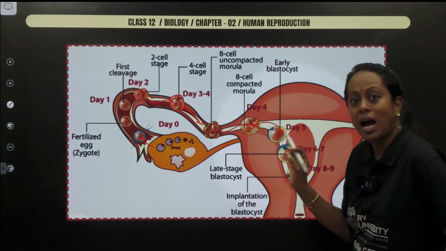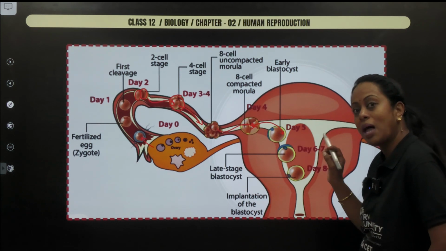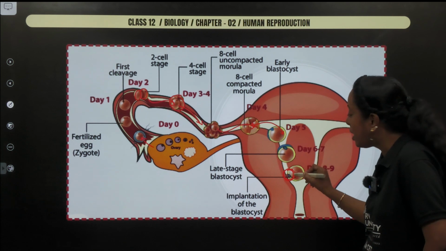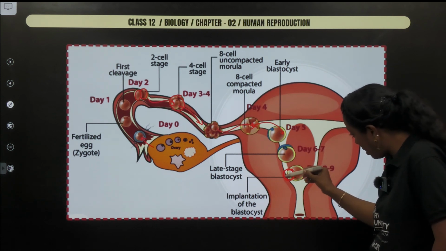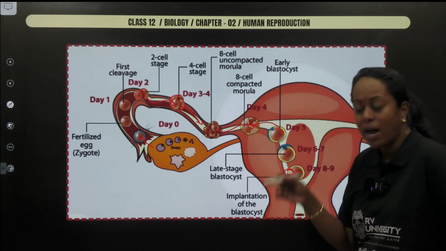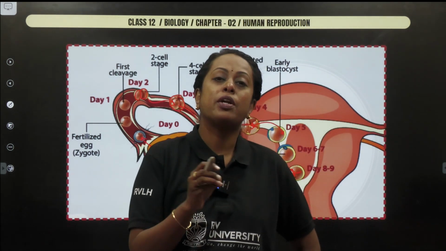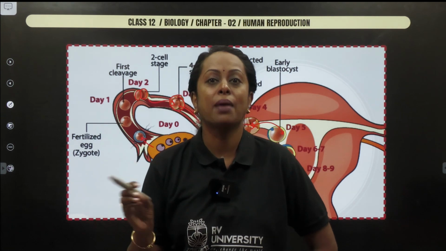Please observe the diagram. Now the stage is called blastocyst and you can clearly see the inner cell mass. This inner cell mass faces towards the uterine wall, which is known as endometrium, and the trophoblast is going to bring about attachment to the uterine wall, which is called implantation.